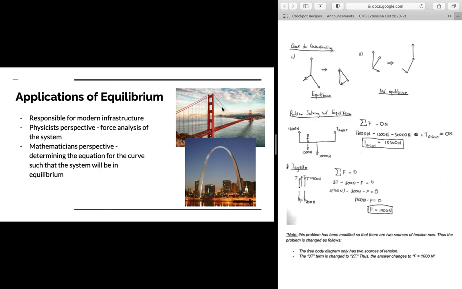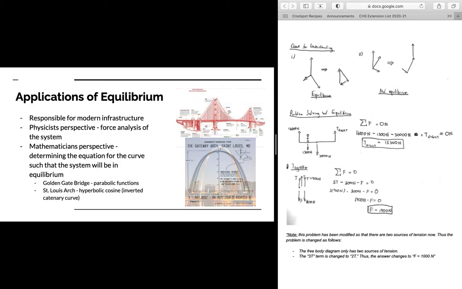And same way with the Golden Gate Bridge, the spans of the Golden Gate Bridge are actually parabolas because it turns out parabolas are the most stable configuration for the Golden Gate Bridge. We can see this from the design right here. They use these special functions to design the shape: a parabola for the cables of the Golden Gate Bridge, and the inverted catenary curve for the St. Louis Arch. Catenary meaning that it forms a U shape, and inverted meaning that it's turned upside down.